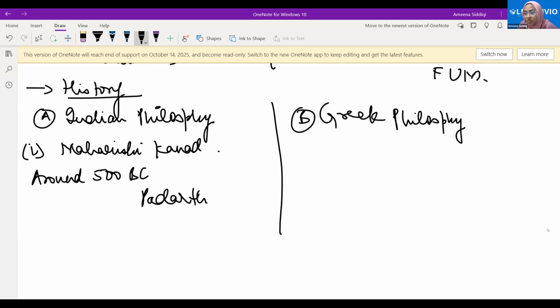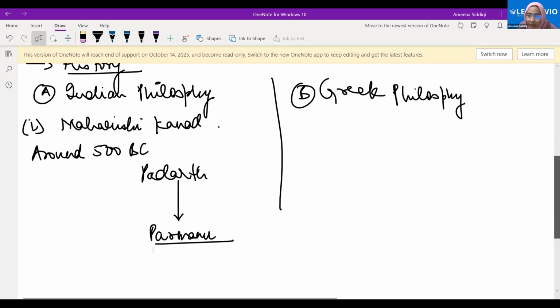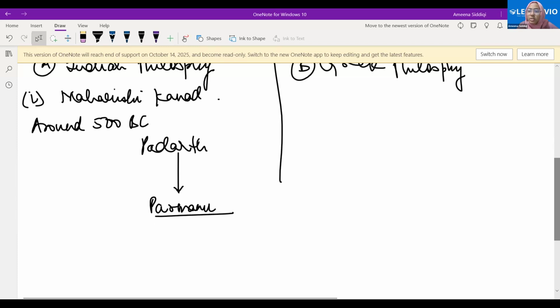Because that is not further divisible. What he called it was Parmanu. He called that Parmanu. So we keep on dividing Padarth, we keep on getting smaller and smaller parts until we reach a stage, the stage of Parmanu, after which we cannot really divide that. Clear? That was the idea given by Maharishi Kannad in around 500 BC.